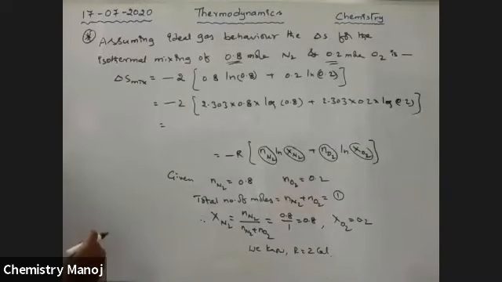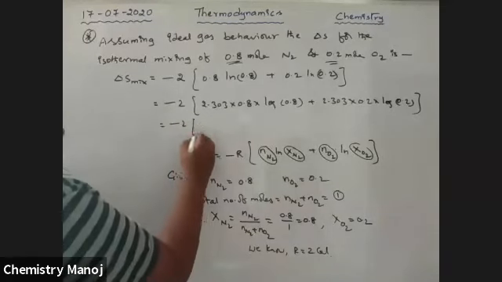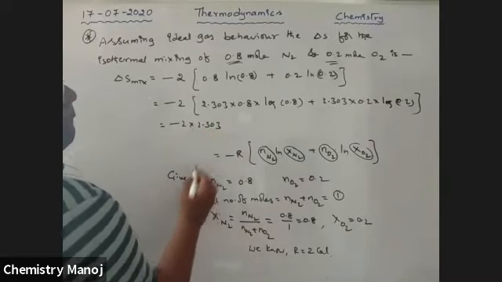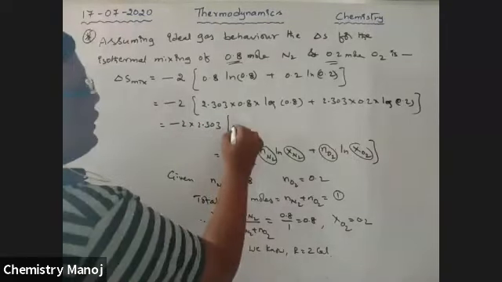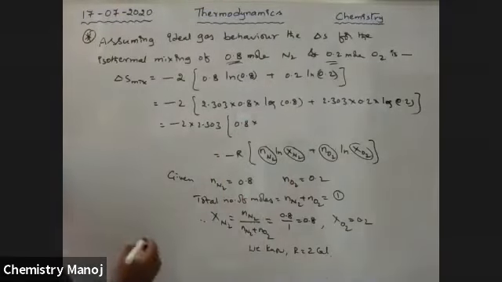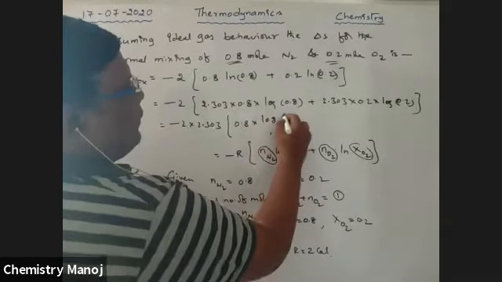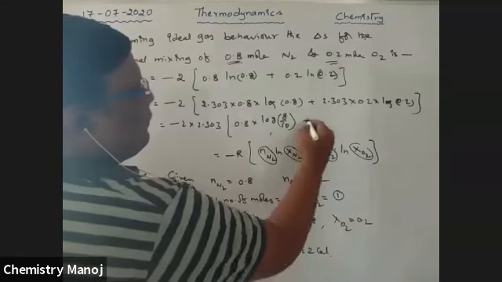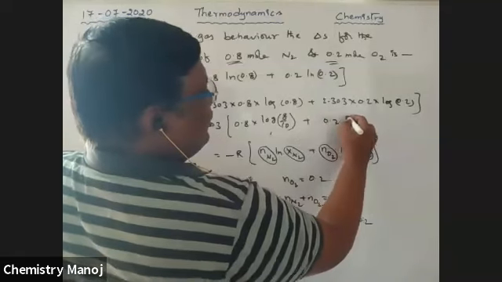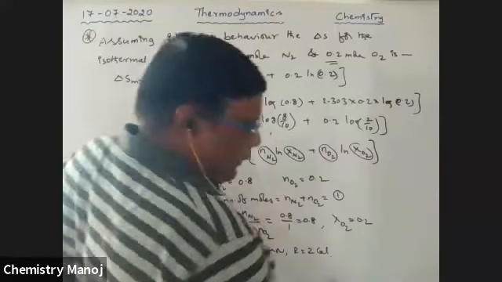Taking 2.303 common, it is equal to 0.8 into log 8 by 10 plus 0.2 into log 2 by 10.